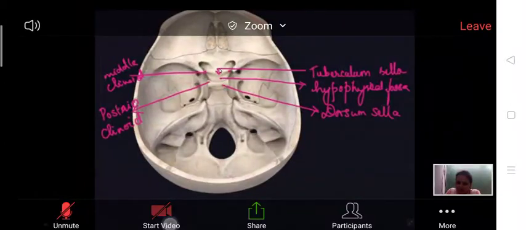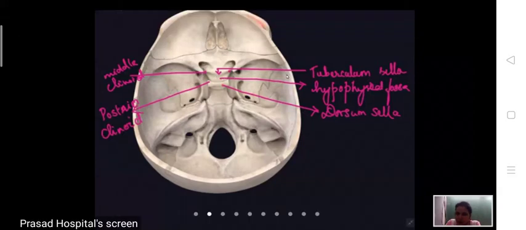Between tuberculum sellae and dorsum sellae, there is a depression, and this depression is called hypophyseal fossa. This hypophyseal fossa lodges the pituitary gland.